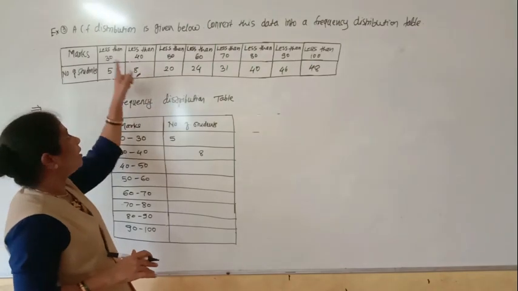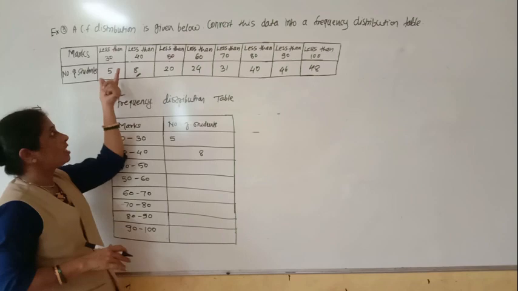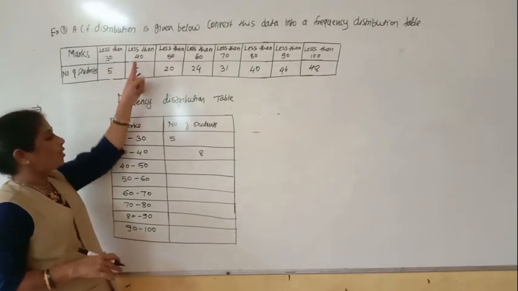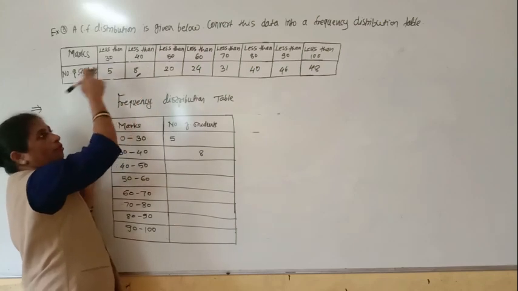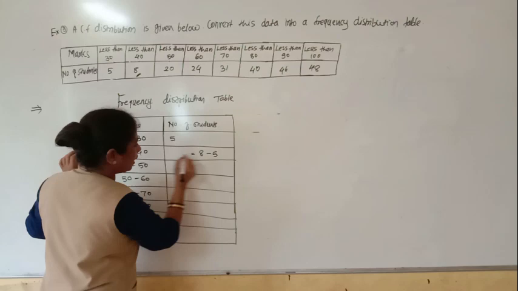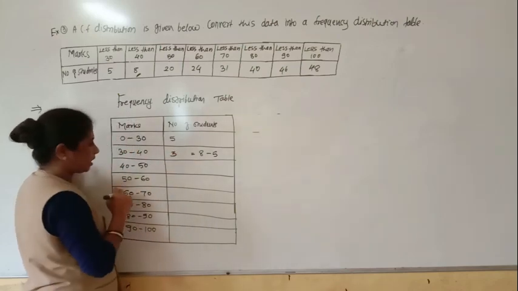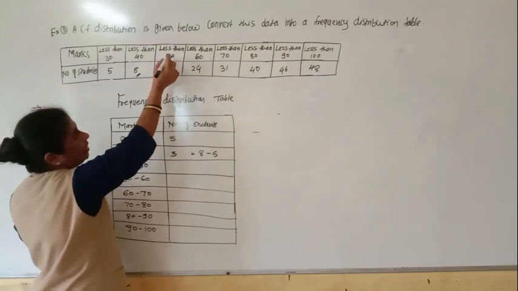So in that 0 to 30, if you have classified, how many students are there in this? 5 students are there. So if you have to find the particular group, this number of students, then from this 8 you have to minus this 5. So 8 minus 5, you will get here this number of students is 3. Understood?